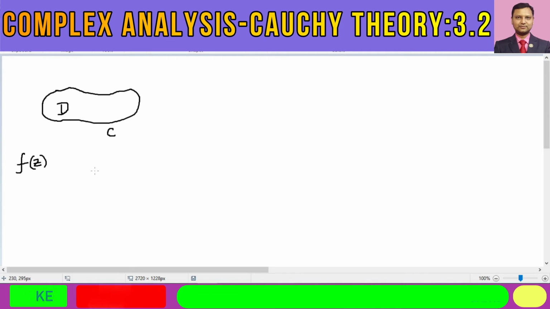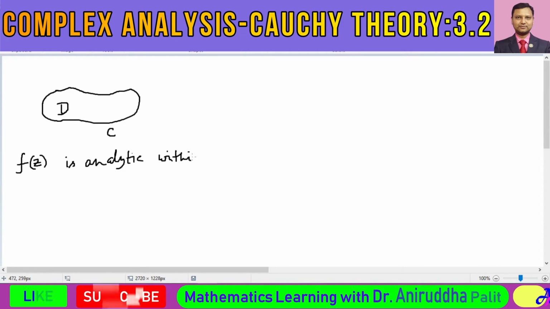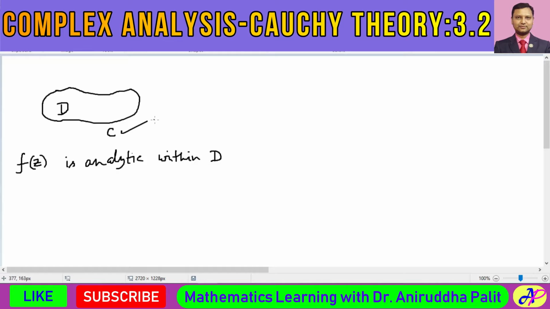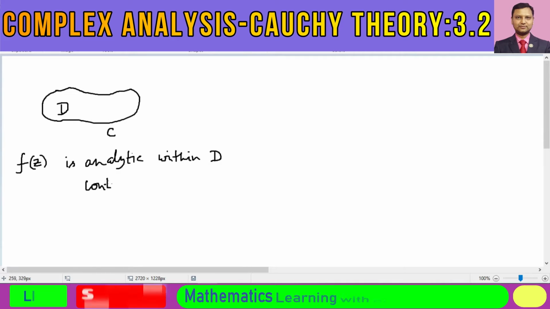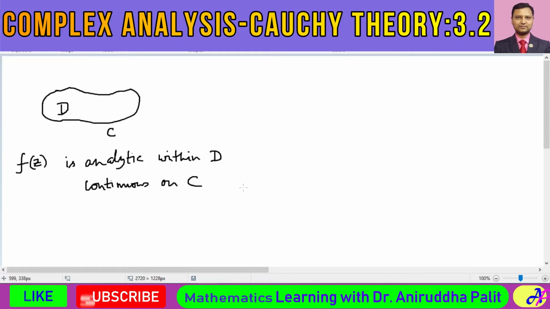This function f is analytic in this domain D. So we can say that f is analytic within D, within this domain D. Okay, f is analytic in this simply connected domain D, and this domain is bounded by this kind of curve C. And it also says that this function is analytic within D and it is continuous on C. So we can also say that this function f is continuous on this boundary C. In that case, if this is any point z within this domain,